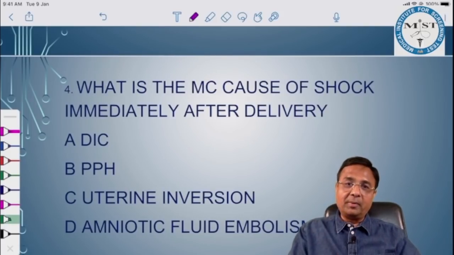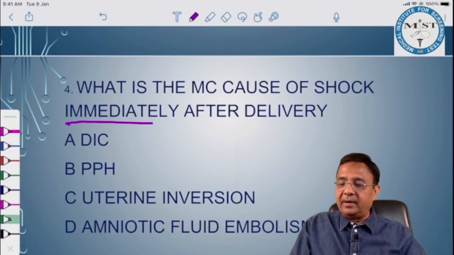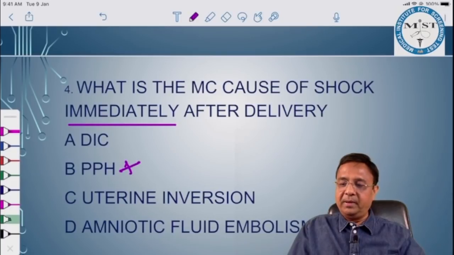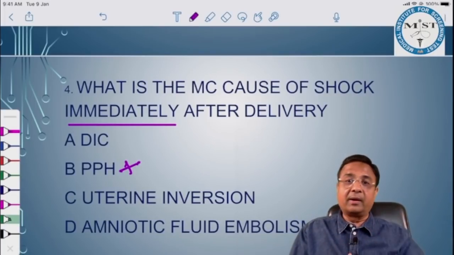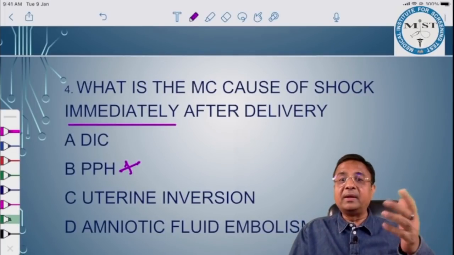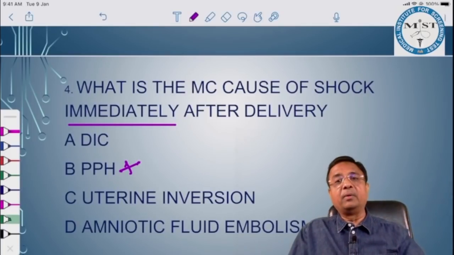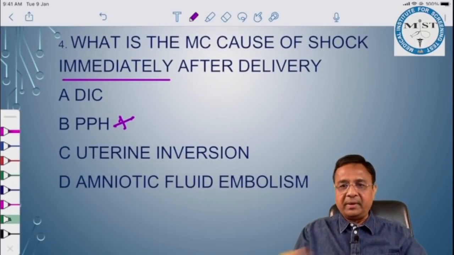Another question: what is the most common cause of shock immediately after delivery? See, most common cause of shock after delivery is PPH. But because the word immediately is given here in option, it would be uterine inversion. So PPH is gone. DIC is not the cause of death after delivery. DIC may occur due to various causes, the most common being abruptio placentae, other being PPH and intrauterine fetal demise. So DIC is gone, PPH is gone, uterine inversion, yes.